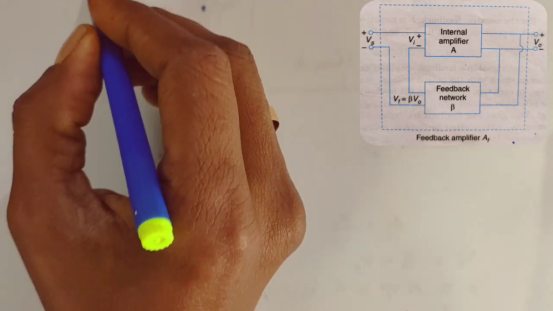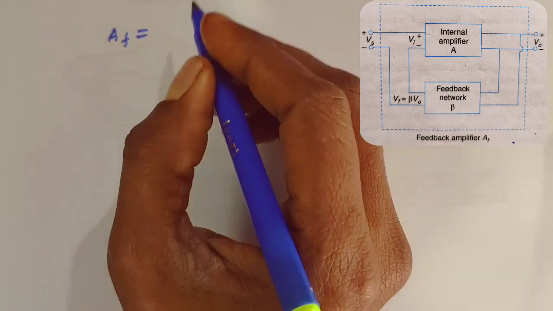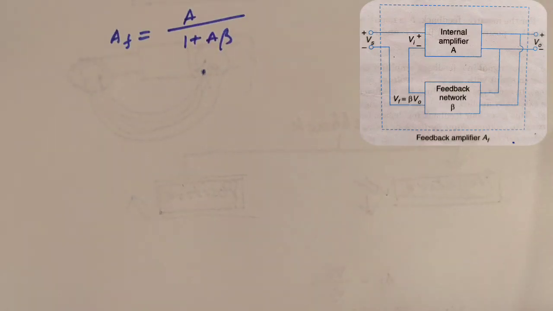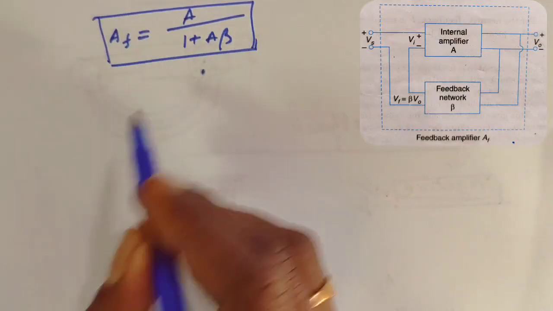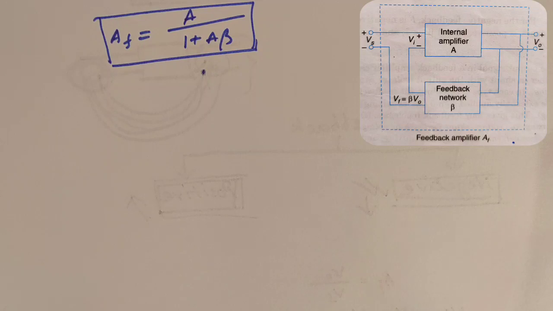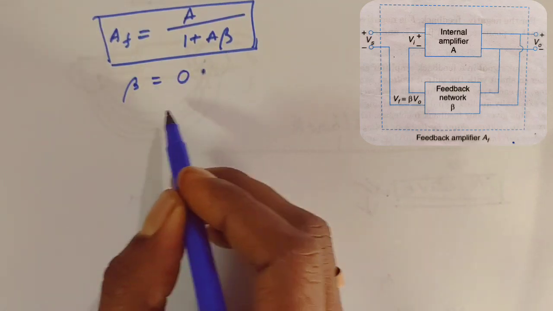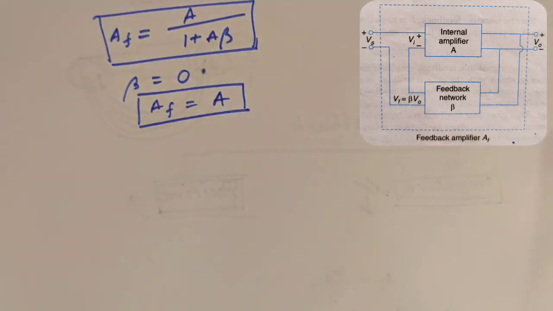Let me write again. AF equals A by (1 plus A beta). In the absence of any feedback, that means it is not connected to the feedback network, then beta equals 0. So what we will get? AF equals A. Thus, A represents the transfer gain without feedback.